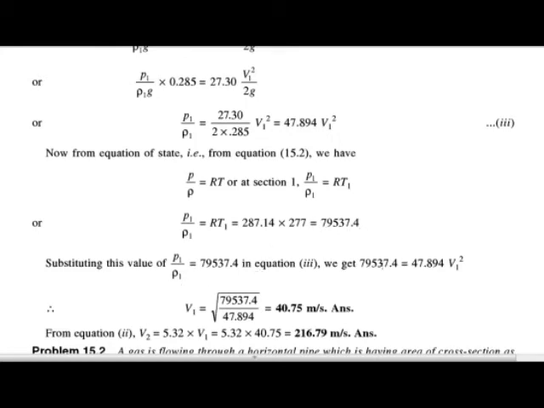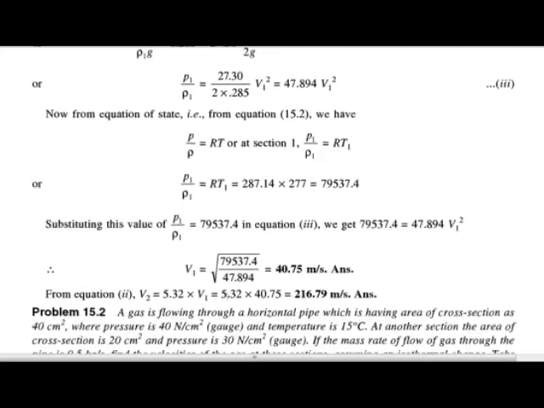Put this value into equation number 3. Then we get 79537.4 is equal to 47.894 V1 square. So here we get the value of V1 as 40.75 meter per second. But we know that V2 is equal to 5.32 into V1. By putting the value of V1, we get the value of V2 as 216.79 meter per second. So at the end of this we get the values of V1 and V2.